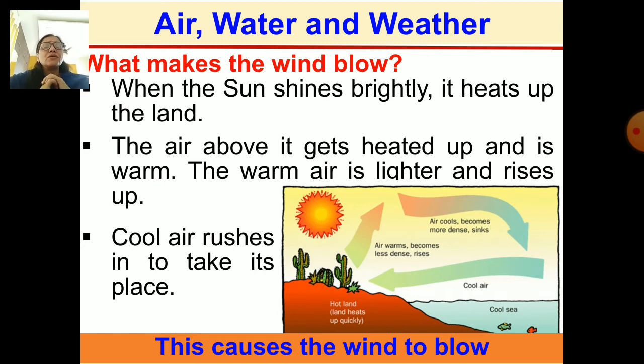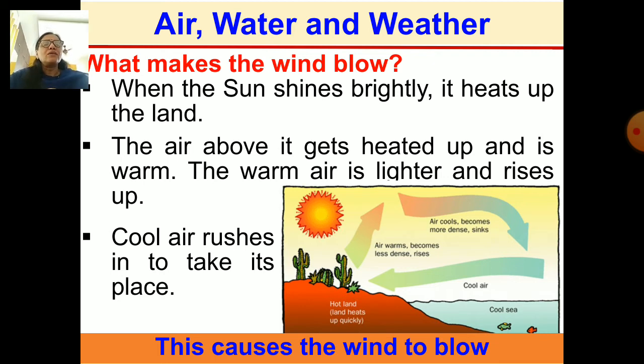You understood? So once again I'll tell, when the sun is shining brightly, it heats up the land, and so it also heats up the air. The air becomes warm, and warm air is lighter, and so it rises up. As it rises up, the cool air rushes in and takes its place. This way it causes the wind to blow.